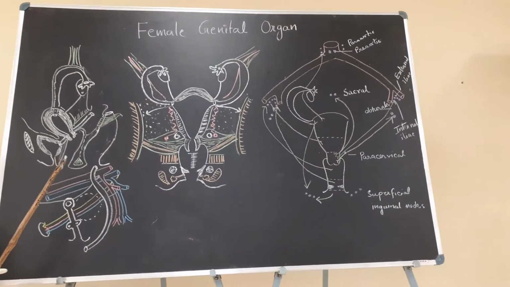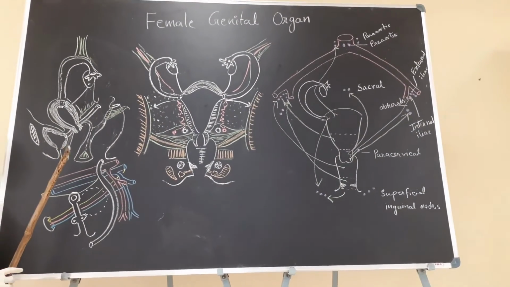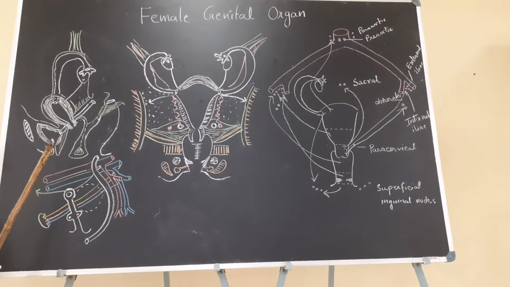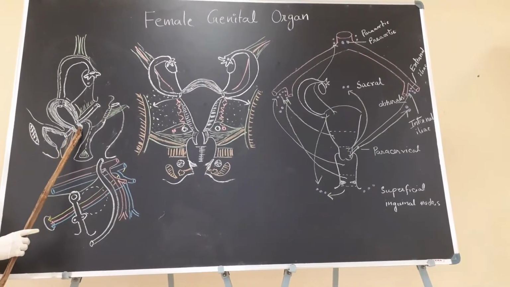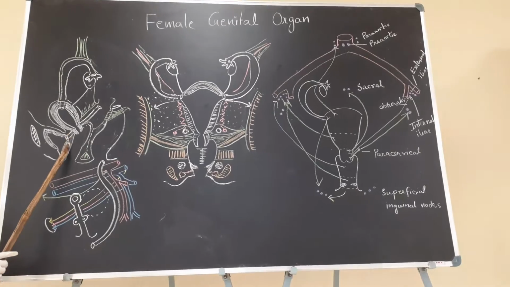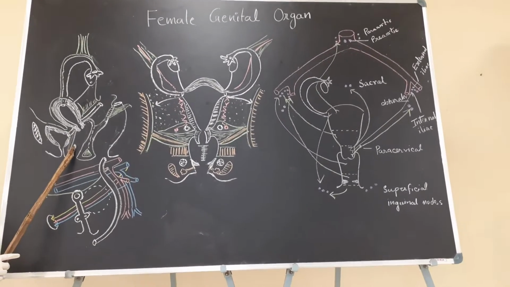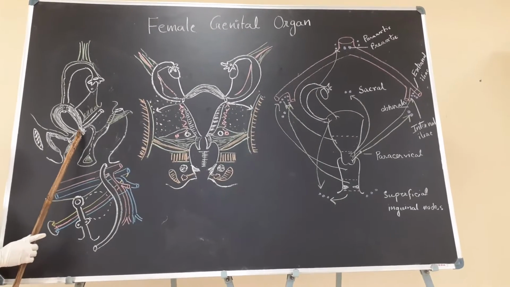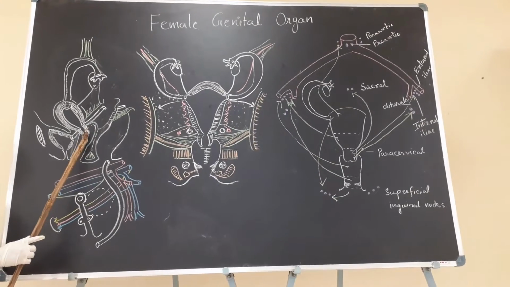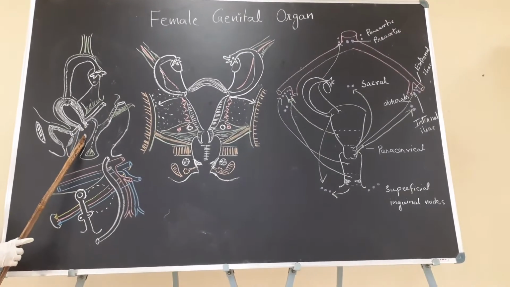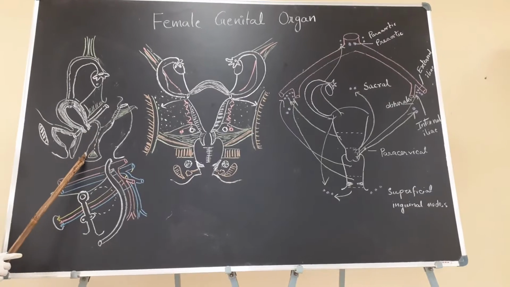Now the female genital organ, the vagina. The vagina is a musculomembranous tube. The length of the vagina is 7 to 9 centimeters. The posterior wall is longer.